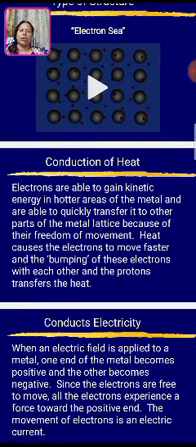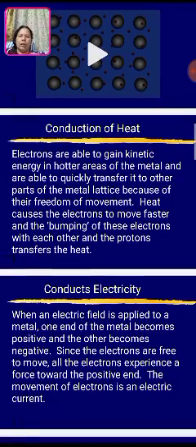Secondly, conduction of heat. Electrons are able to gain kinetic energy in hotter areas of the metal and quickly transfer it to other parts of the metal lattice because of their freedom of movement. As they are moving, they can pass energy easily. Heat causes the electrons to move, transfer, and bump into each other, and the electrons transfer the heat.